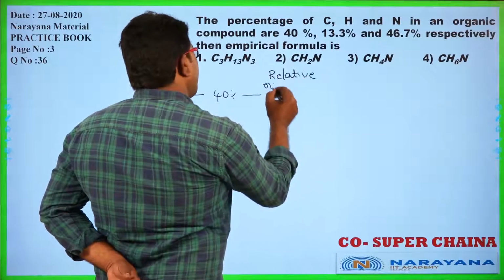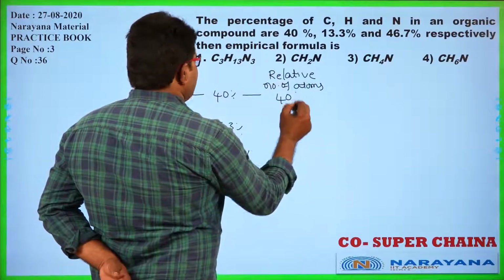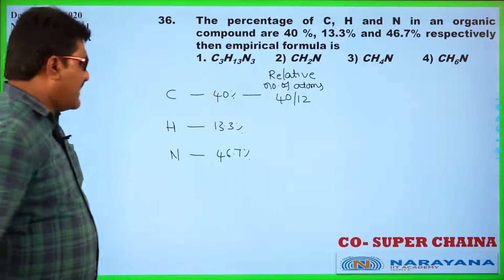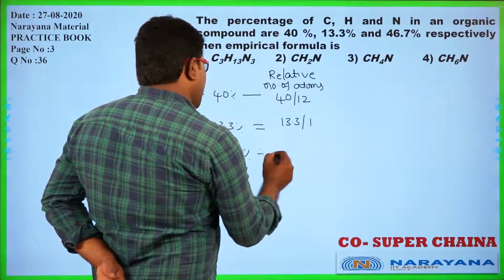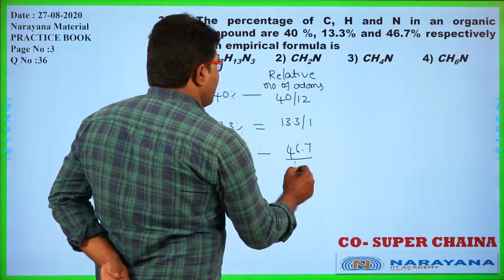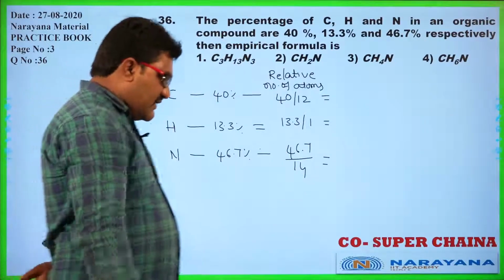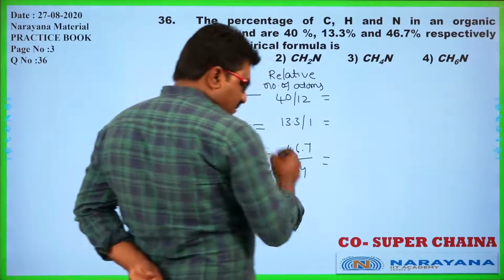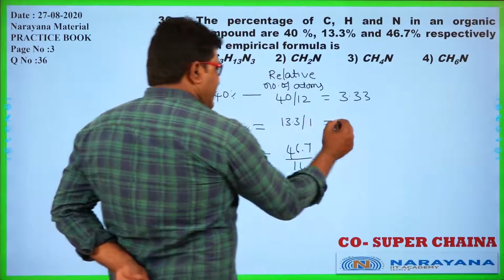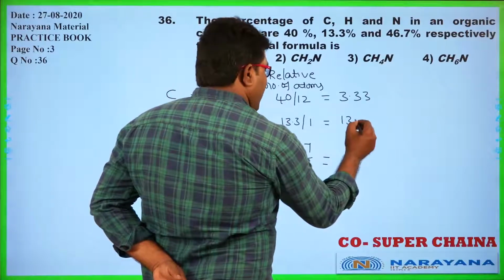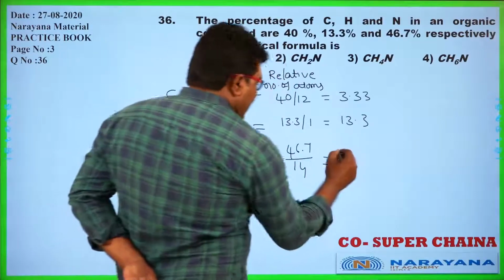Okay. Now, I am going to find the relative number of atoms. How can I get the relative number of atoms? Each mass percentage is divided by its atomic weight. So 40 by 12, 13.3 by 1, and 46.7 by 14. 40 by 12, that is 3.33. 13.3 by 1 is 13.3 itself. 46.7 by 14 is nothing but 3.33.